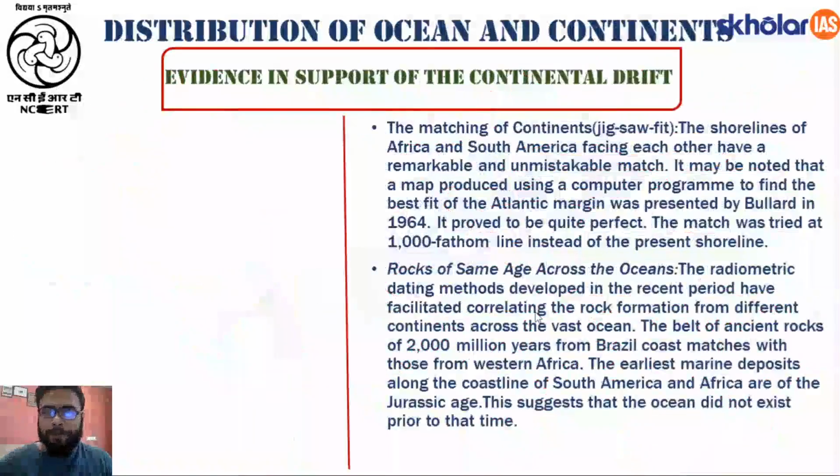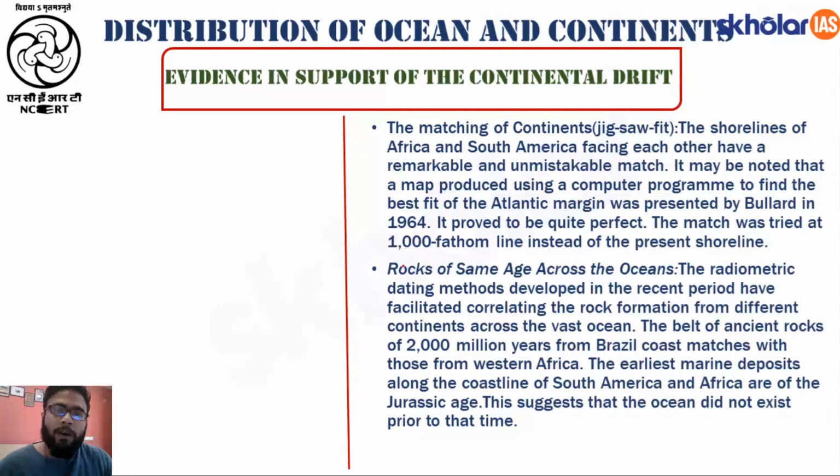Fine, all right. Now, this was the main theory put forward by Alfred Wegener, that the continents broke, drifted, and got broken down into smaller continents, right? So this Laurasia, this Gondwana, first it broke down, then it moved in the northward direction, in the westward direction, and therefore we get different smaller continents.